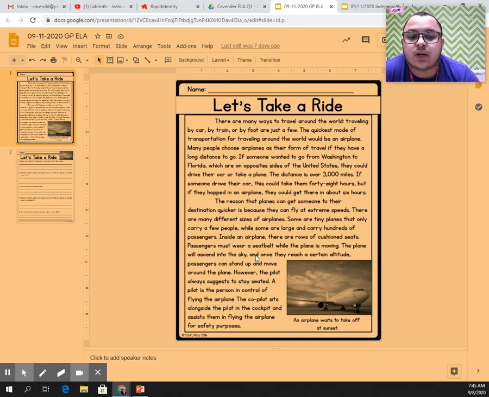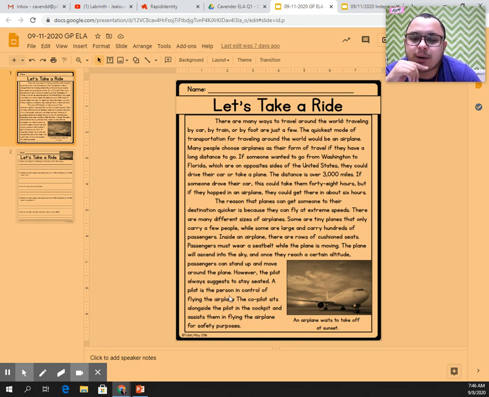And once they reach a certain altitude or a certain height, passengers can stand up and move around the plane. However, the pilot always suggests to stay seated. So when the pilot says that you can take your seatbelt off, this is just from my experience flying, that doesn't mean that you can go up and talk to your friends on the plane or have a party. That just means that you can go to the bathroom on the plane. You can walk a little bit to stretch your legs, but you always have to go back to your seat.